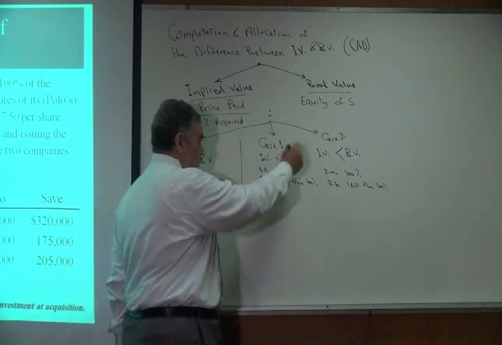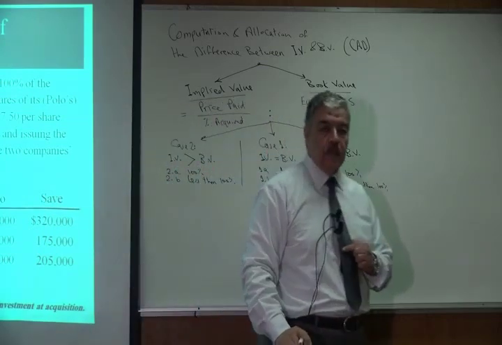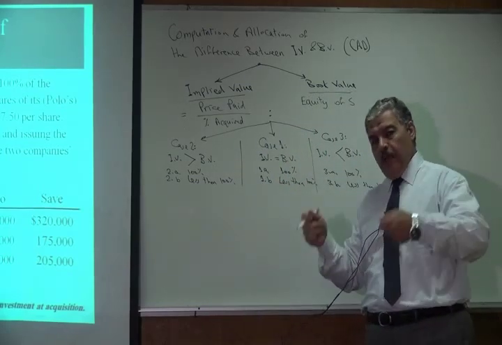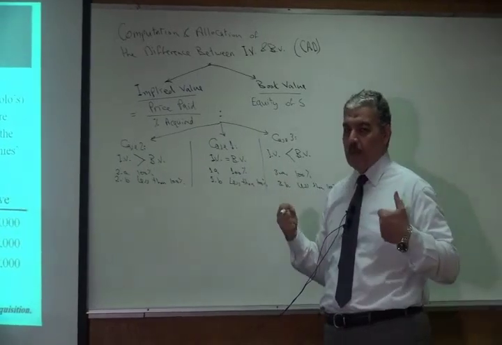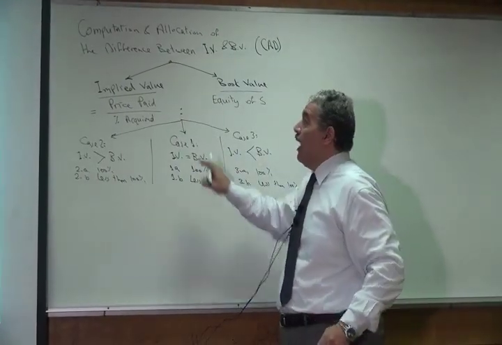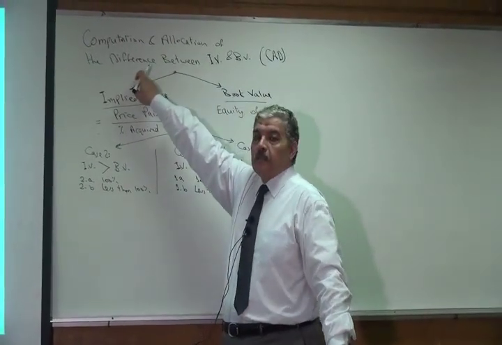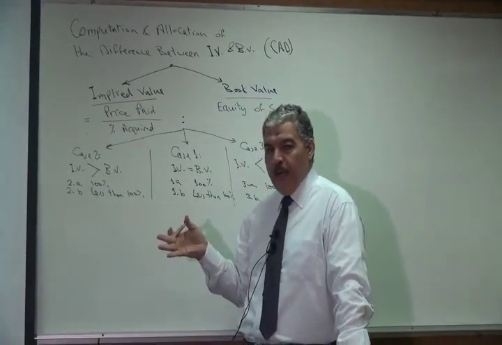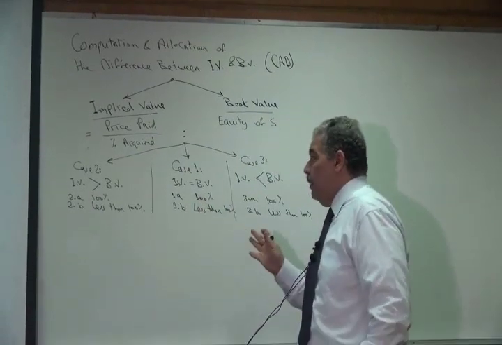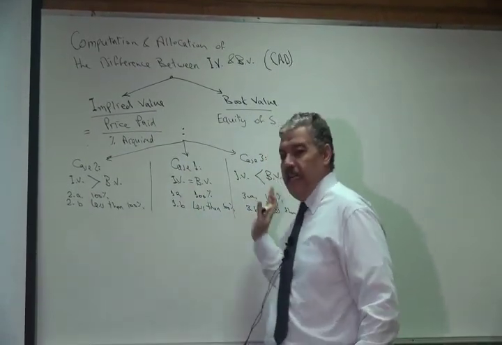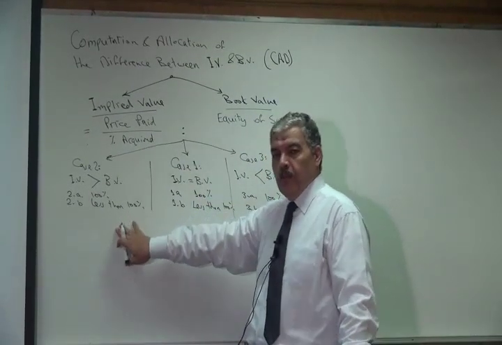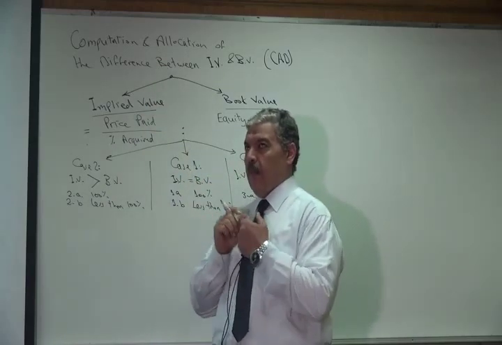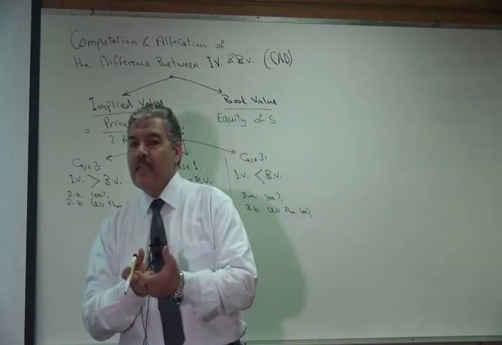So what would be the difference between the 3 cases? In case 1 I don't have a problem. The amount that we paid equals the book value that we acquired. So I don't have a difference to allocate. The price we paid equals the book value acquired. The problem will be in cases 2 and 3. In case 2, the price we paid is higher than the book value acquired.